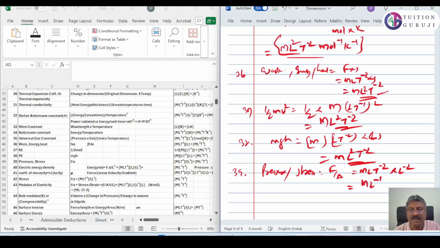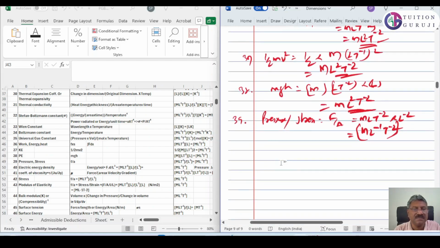So m L raised to minus 1 t raised to minus 2. That is pressure or stress. Then 40 is electric energy density.